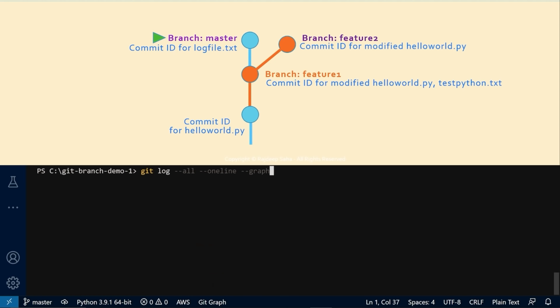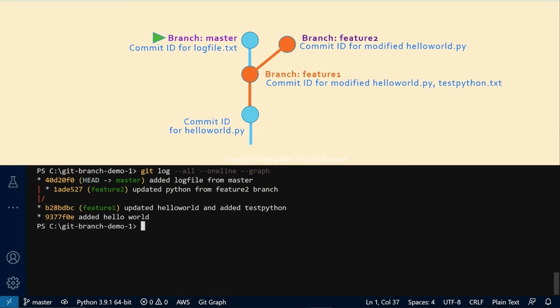When you run just git log command, it shows you the log for the branch you are currently sitting on. To see the logs for all the branches, use this git log --all option, and then with this --oneline, I want to see the shortened log, and --graph will give you somewhat a graphical representation. So if you run this, as expected, head is currently at the master branch is looking at this commit, and there is a diverging branch, feature 2 branch is looking at this commit.